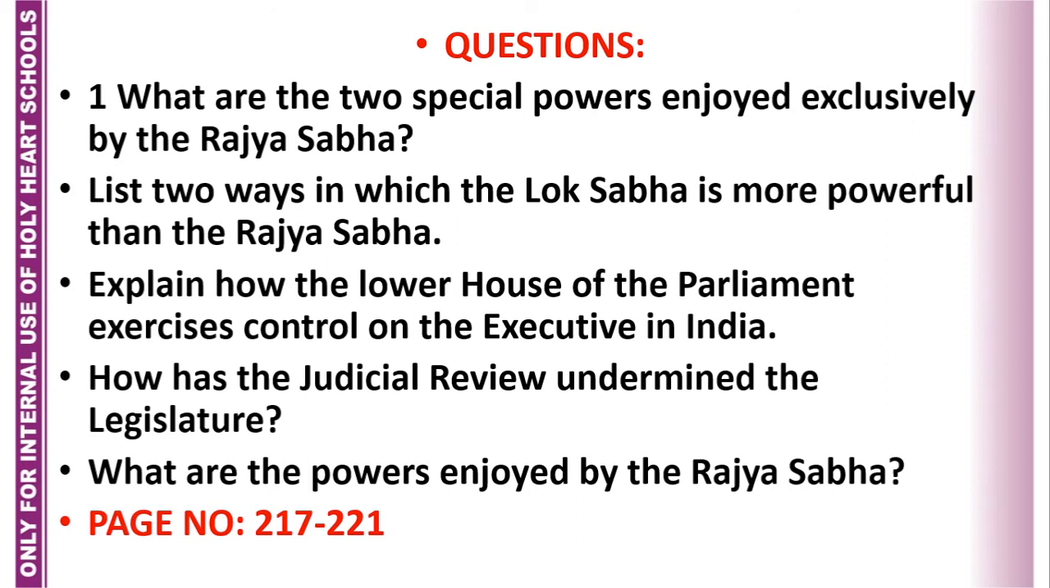Explain how the lower house of parliament exercises control on the executive in India. This I have just now talked about: question hour, zero hour and vote of no confidence. This all is the situation when lower house enjoys control over the executive in India. Next is, how has the judicial review undermined the legislature? Means the judicial review power is the power of Supreme Court of India. It can check the working of the Union Parliament. If Union Parliament passes any law out of its limits, if it makes a law on any state subject, it can be declared null and void.